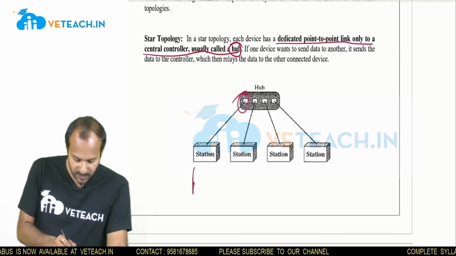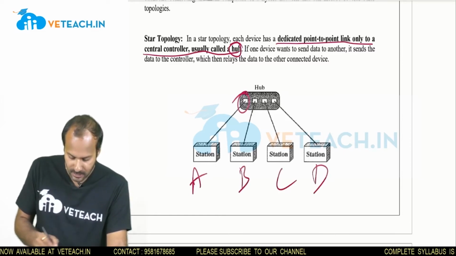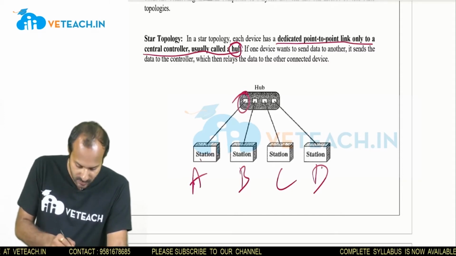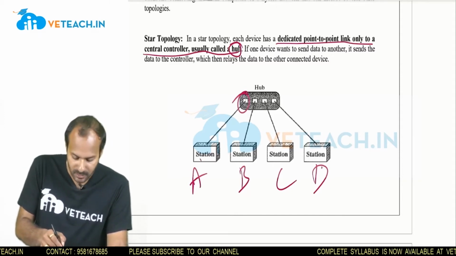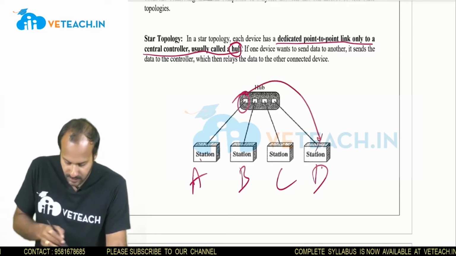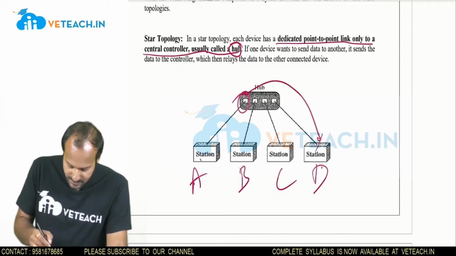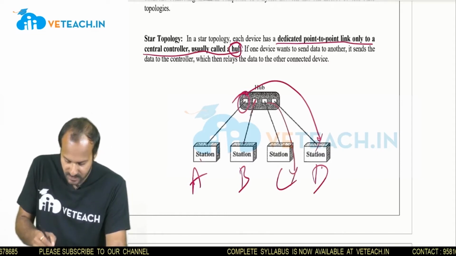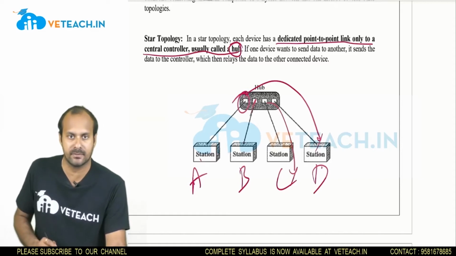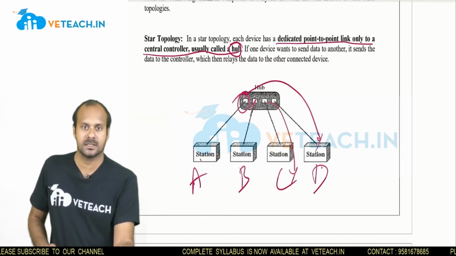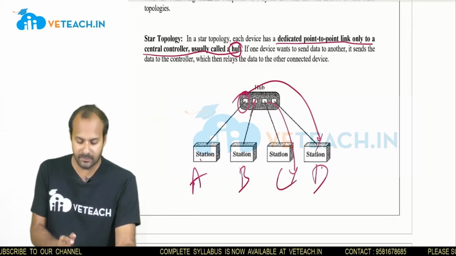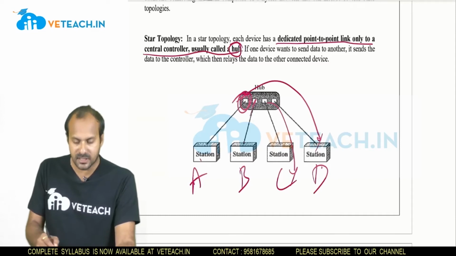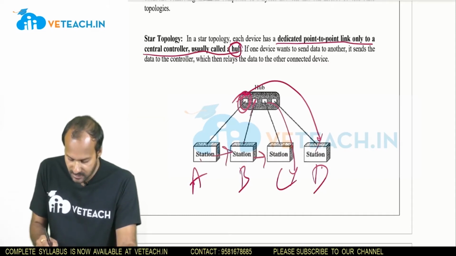If I want to communicate from station A to station D, then station A gives the information to the hub, and the hub will communicate with station D. Otherwise, if I want to communicate between B and C, station B gives the information to the hub, and the hub will give the information to station C. This is how communication occurs in star topology. So each and every station and every node will have a dedicated link to the hub, and communication can be done between all these stations.